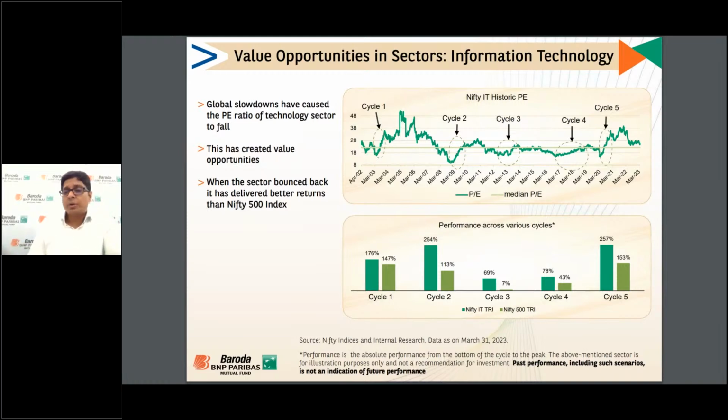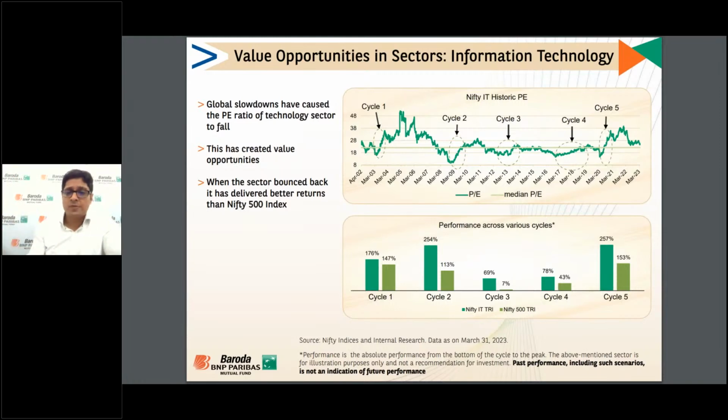In the last 20 years, we have seen 5 cycles, and in every cycle the sector has been trading lower than its average valuation. The average valuation is somewhere around 20-21 times median PE in the last 10 years. And the PE of the sector has gone down, and we have seen a sharp move in the last 5 cycles.